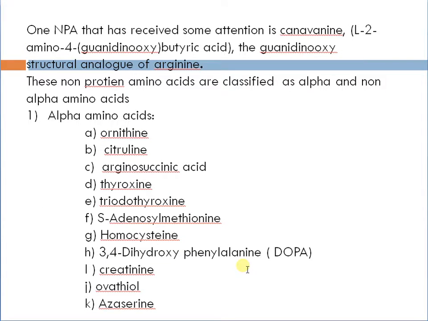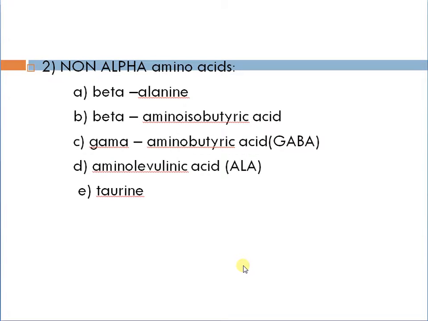Some of these non-protein amino acids are classified in various ways, like this: alpha amino acids and non-alpha amino acids. The alpha amino acids are ornithine, citrulline, arginosuccinic acid, tyrosine and triiodotyrosine, S-adenosylmethionine, that is SAM, homocysteine, 3,4-dihydroxyphenylalanine (DOPA), creatinine and O-thiol azathioprine. These are the non-alpha amino acids: beta alanine, beta aminoisobutyric acid, gamma aminobutyric acid (GABA), aminolevulinic acid (ALA), and taurine.